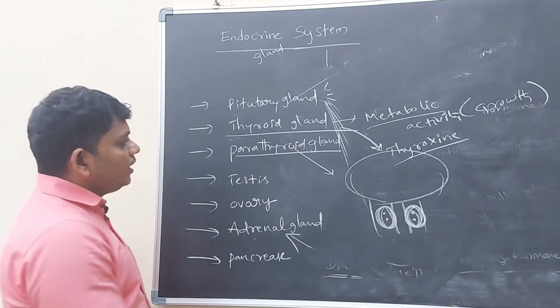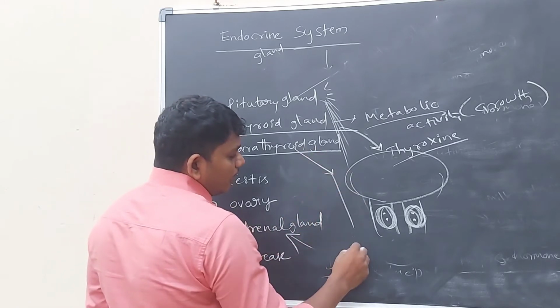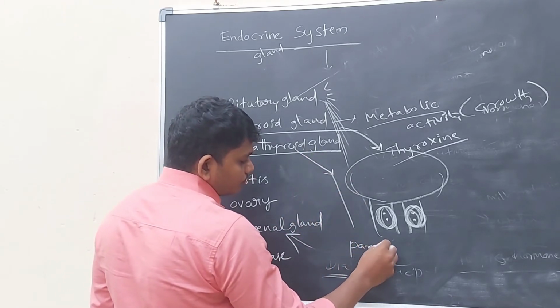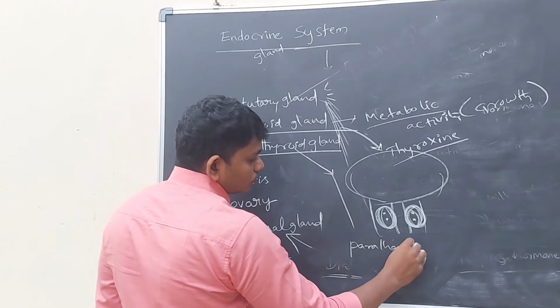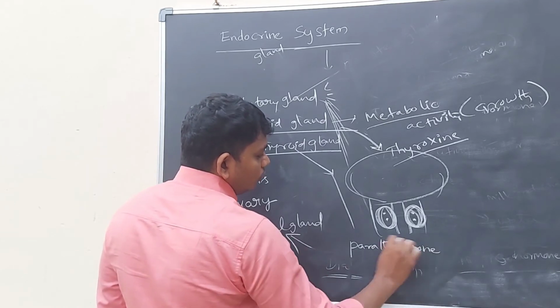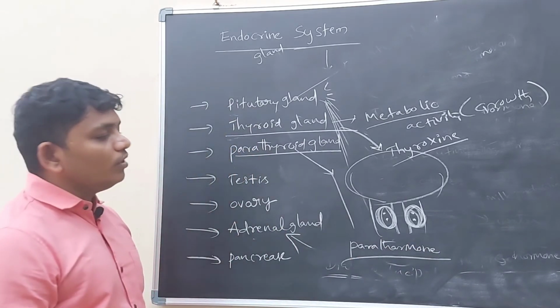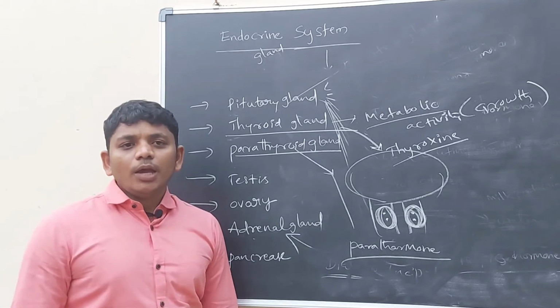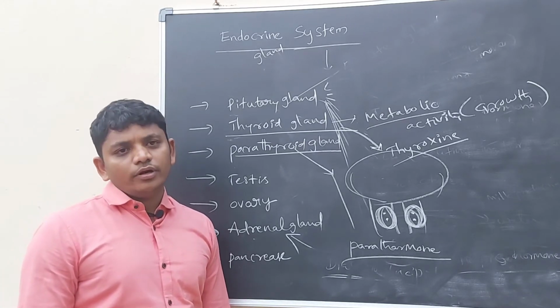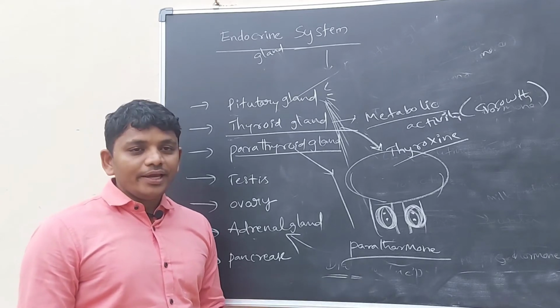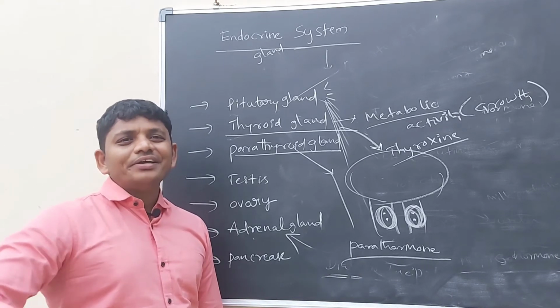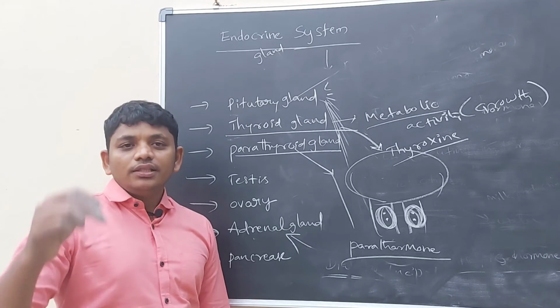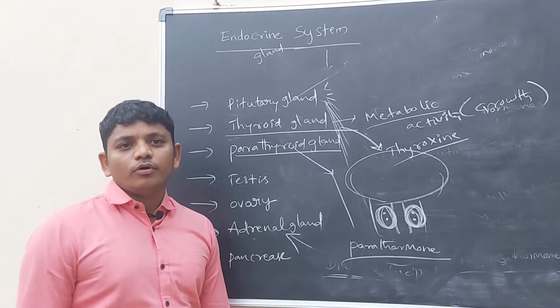Okay. Generally the parathyroid gland is releasing parathyroid hormone. This hormone is helping in increasing the amount of calcium in the blood and the body. So it is helping in promotion or increasing of the calcium amount in the blood and also in the body parts.